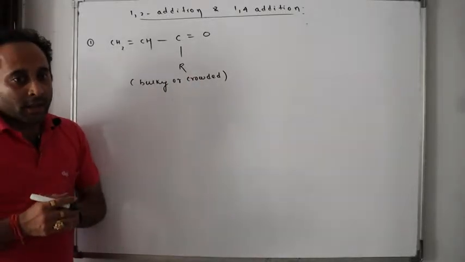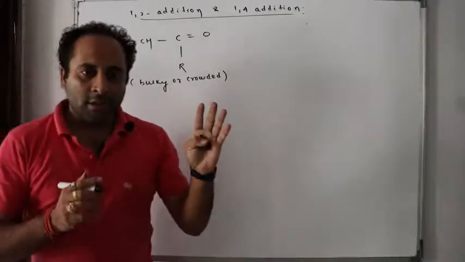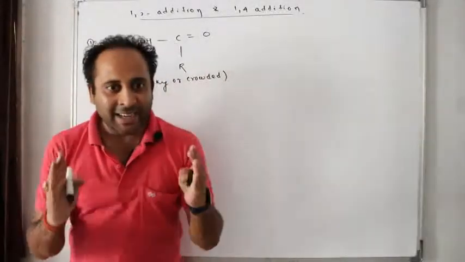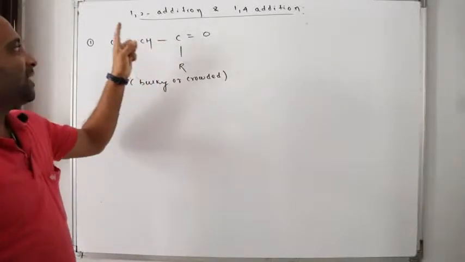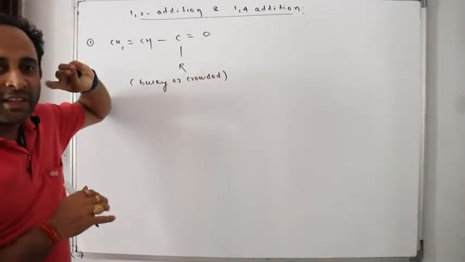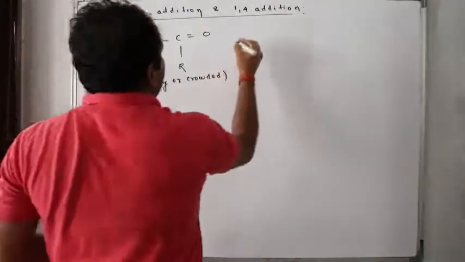Okay? If you find both parts of the Grignard's reagent are added in the adjacent positions, then it is definite that it is 1,2 addition. What is 1,2 addition? Let me explain it.